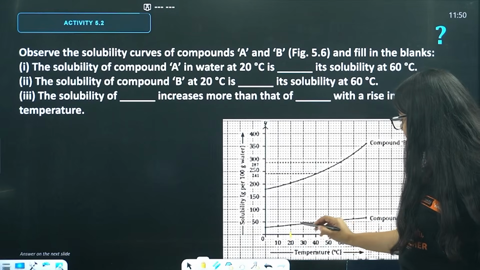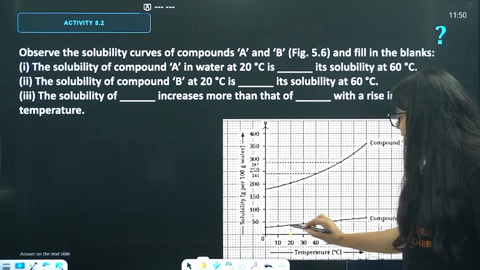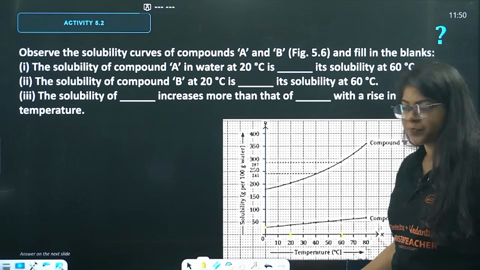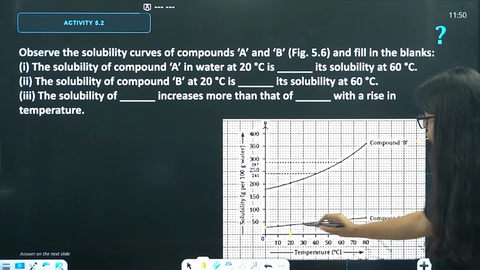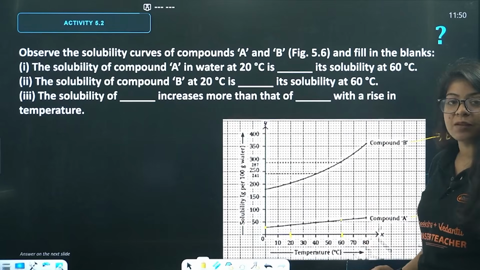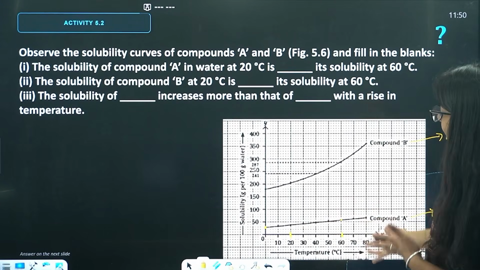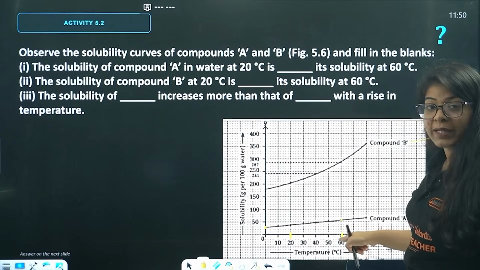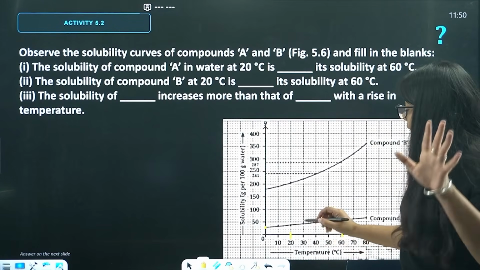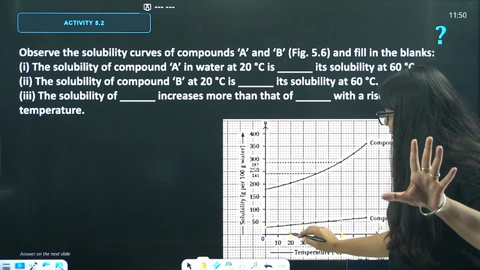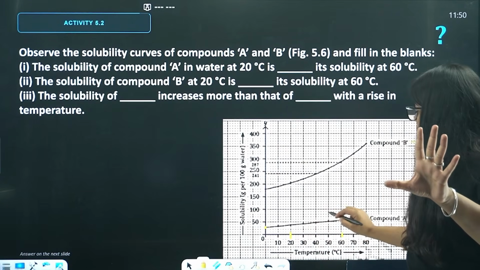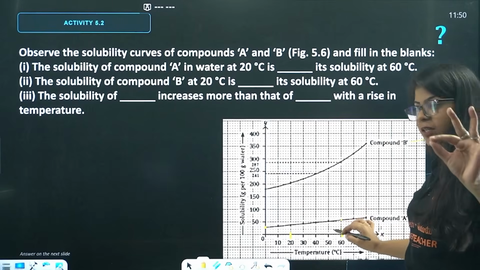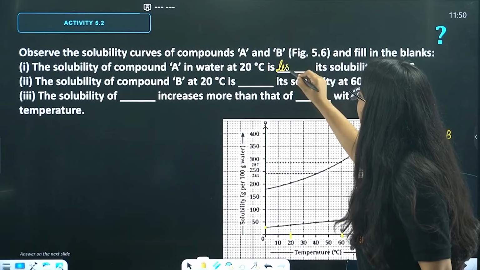So, see beta, the curve is increasing only slightly, but it is still increasing, right? The solubility at 20 degrees is somewhere around 25, right? But the solubility at 60 degrees is now more than 50, 60 somewhere, right? So, solubility increased. At 20 degrees, the solubility is less than the solubility at 60 degrees. Understood? The solubility of compound A in water at 20 degrees is less than the solubility of compound A in water at 60 degrees. Understood? So, this is simply less than.